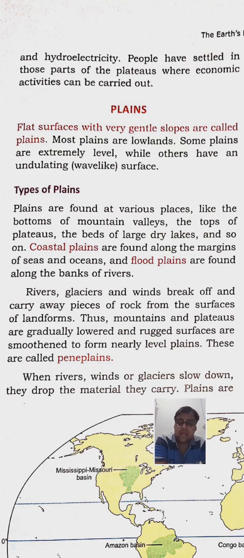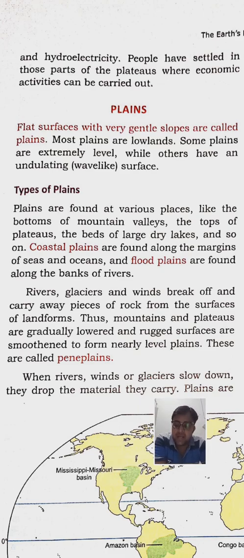The types of plains are as follows. The plains are of four types: coastal plains, flood plains, peneplains and alluvial plains. First I want to tell you about the coastal plain.